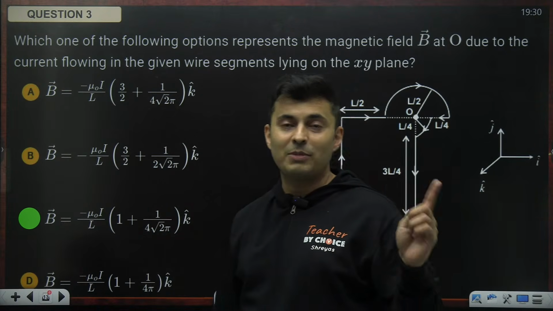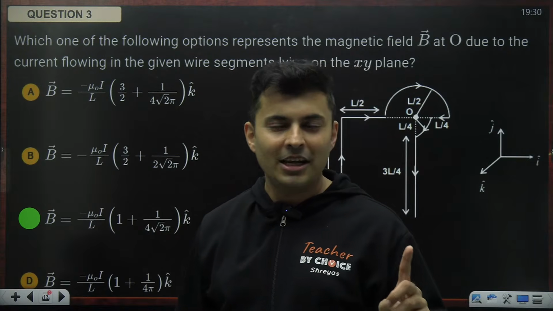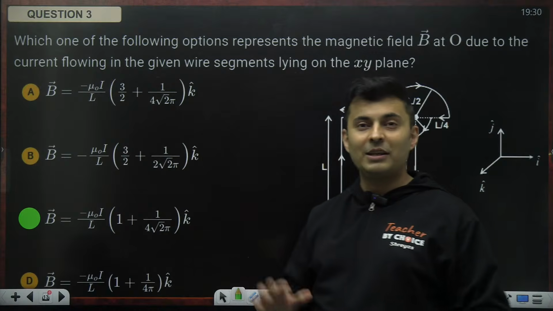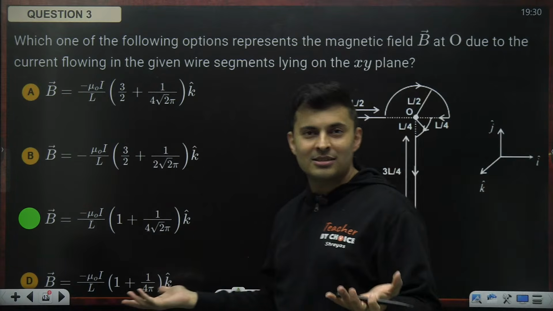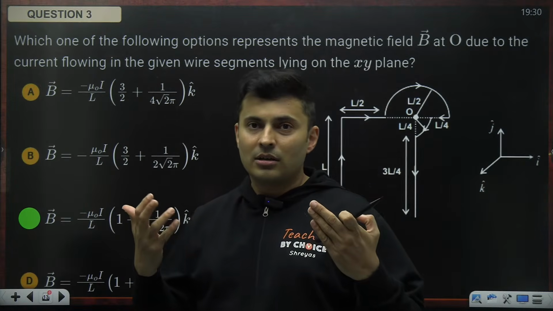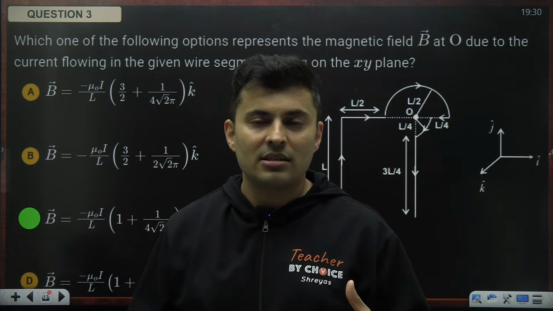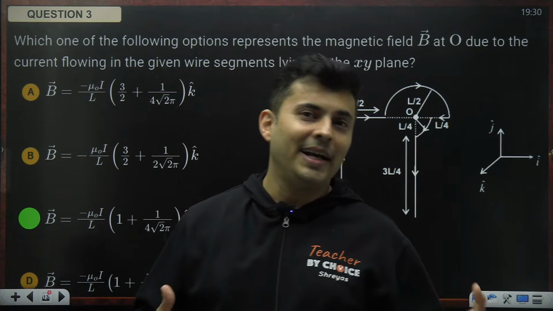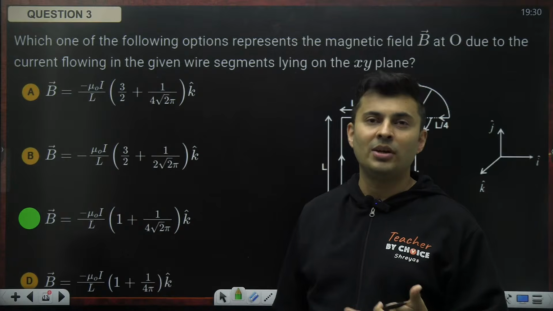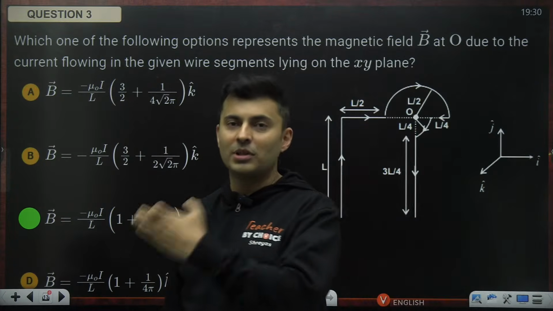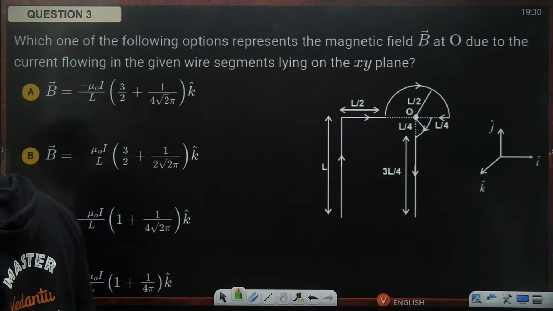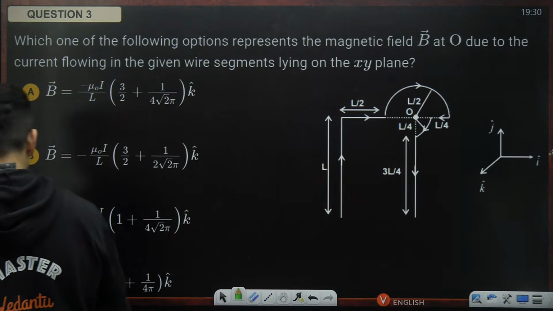So JEE Advanced paper setters are also very smart. They know people try to eliminate, and they will eliminate two options. Many people will not even calculate; they will just see the direction. But what will you do here? All the options have negative k. So your tricks, your shortcuts, your tukka strategies never work in JEE Advanced. Very rarely, and it's very difficult to find it. So you have to go through the process, and that is why concepts become very, very crucial. Is that okay, everyone? Shall we go ahead to the next question then?